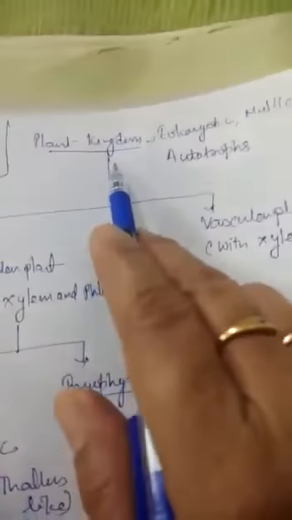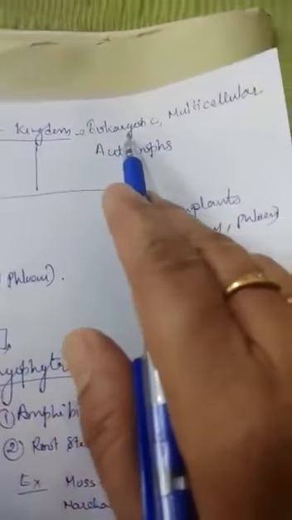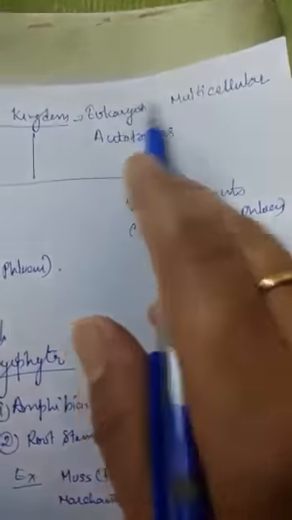Now the second one is Bentham and Hooker's classification. I am giving you the flow chart of Bentham and Hooker's classification. This flow chart explains Bentham and Hooker's classification, plant kingdom. Here I have written the characteristics of the plant kingdom. They are eukaryotic, multicellular and autotrophic.